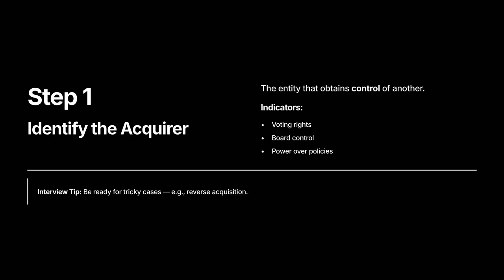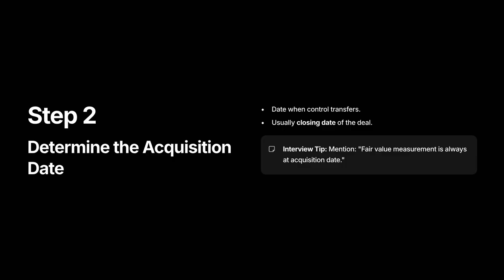Reverse acquisition flag. If the smaller legal entity controls the larger listed shell after a share exchange, accounting may treat the smaller as the acquirer. This is called a reverse acquisition. Explain the logic. Control drives accounting. Example to say in an interview. Even if Company X legally issues shares to Company Y, if Y's managers control policy, Y is the accounting acquirer.